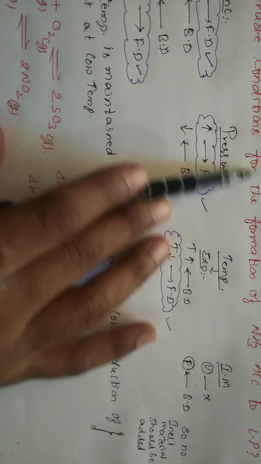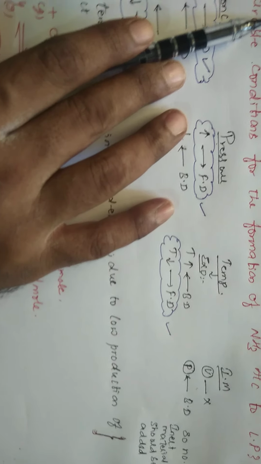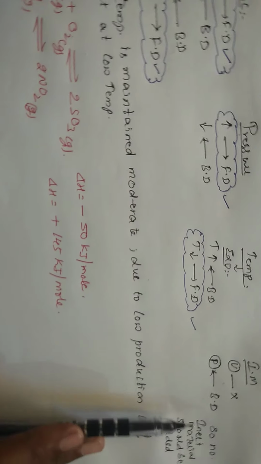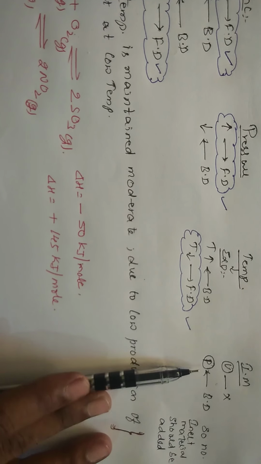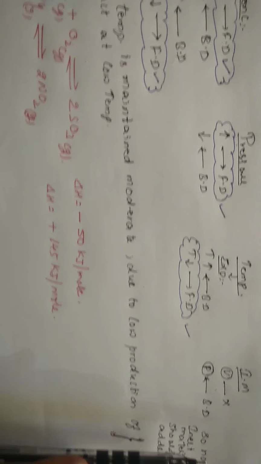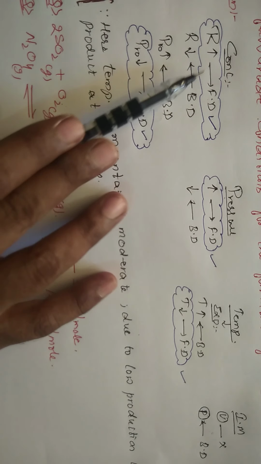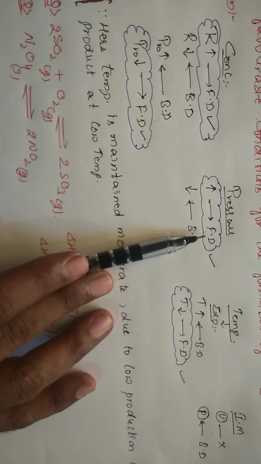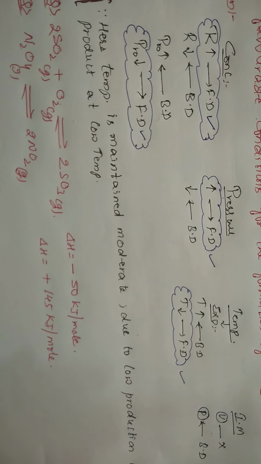You require the formation of NH3, not the formation of N2 as well as 3H2. Okay, you require the formation of NH3, not this one. So if you add inert material at constant pressure, what happens? It moves in the backward direction. So you should not add any inert material. So for the forward reaction, reactants concentration should be increased, products concentration should be decreased, pressure should be increased and temperature should be decreased.